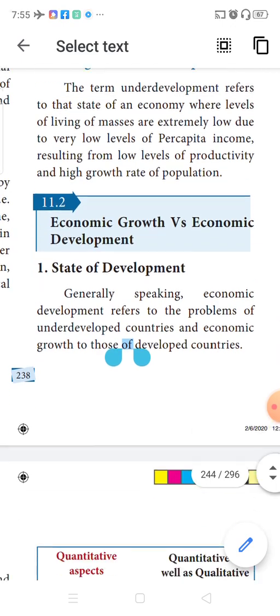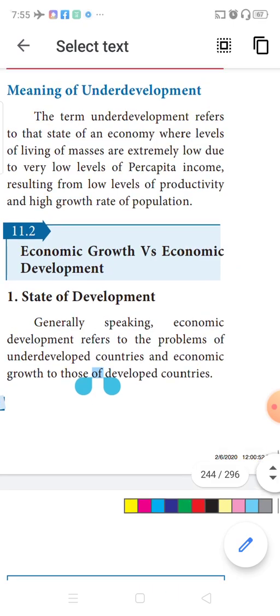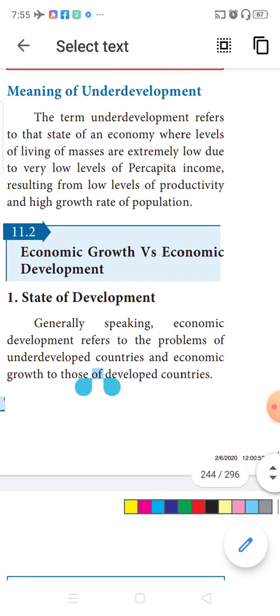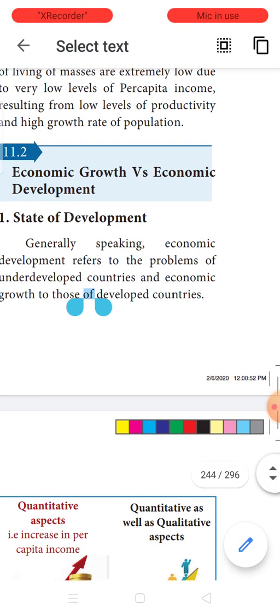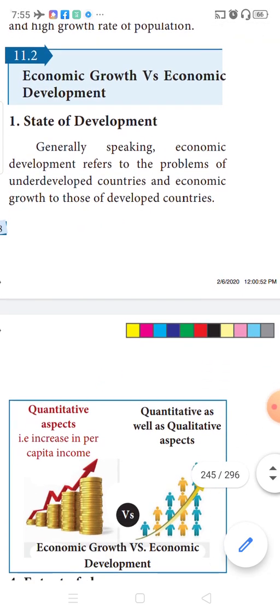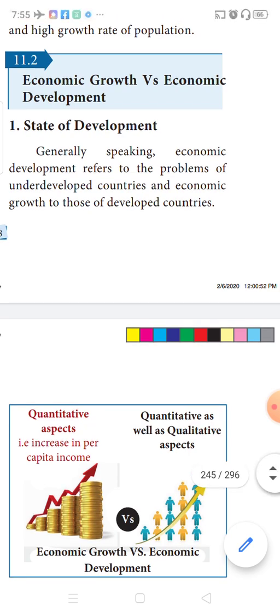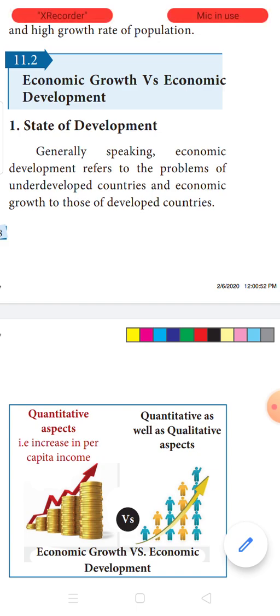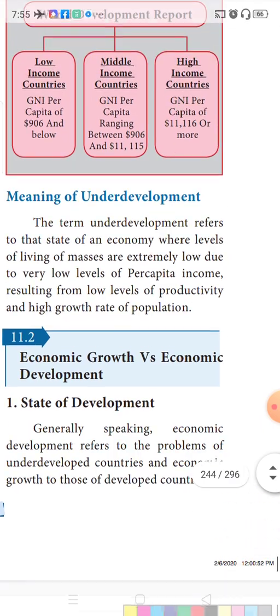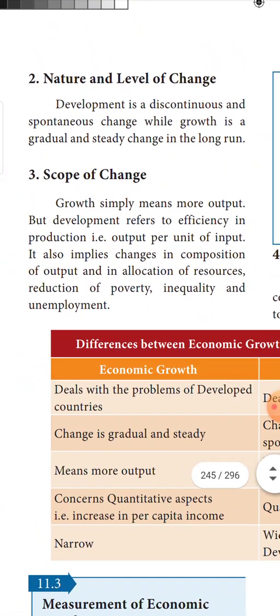Next is economic growth versus development. This is a 3-mark question, I think. Or a 2-mark question, the difference between economic growth and development. Generally speaking, development refers to the problems of underdeveloped countries, and growth refers to the problems which are dealt with in developed countries. Next is the nature and the level of changes.